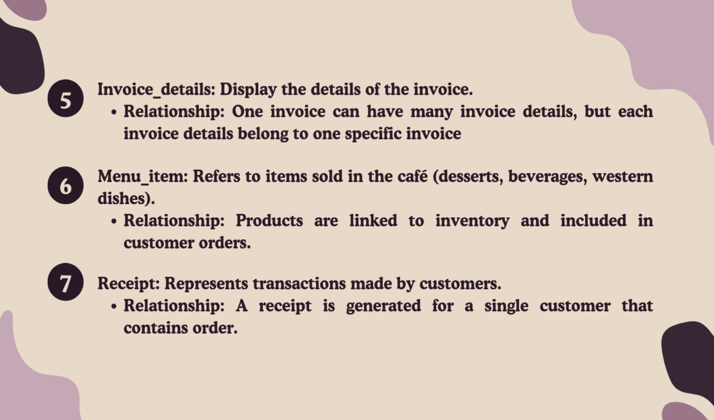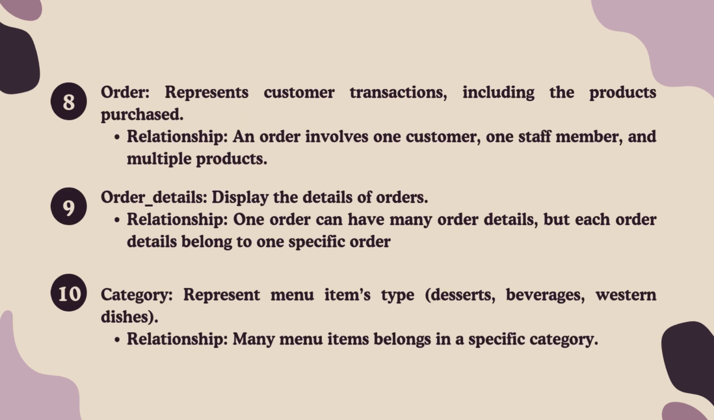Menu item represents the food and drink sold at the cafe. Menu items are linked to stock levels and included in customer orders. Receipt records customer purchases. Each receipt is for one customer order. Order represents customer purchases. Each order has one customer, one staff member, and many products. Order details shows what's inside an order. One order has many order details, but each order detail belongs to one order.